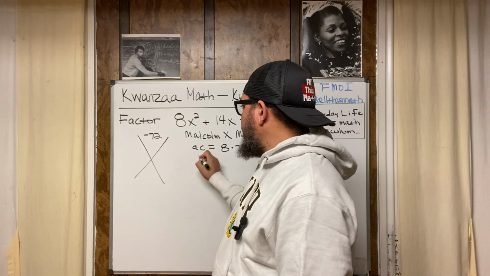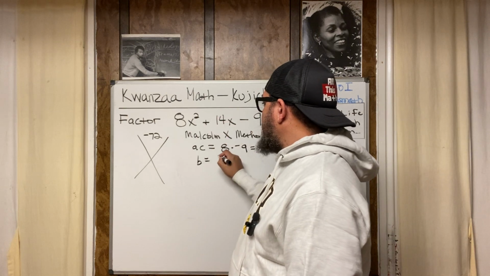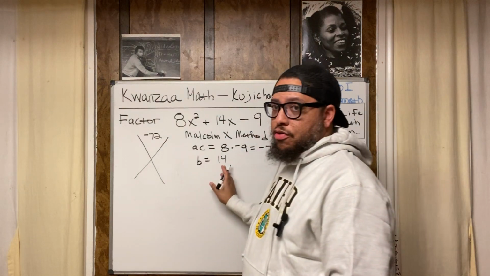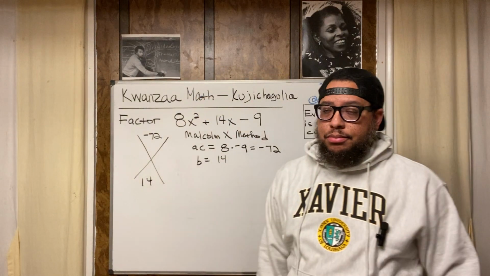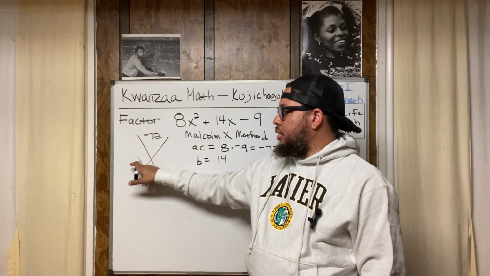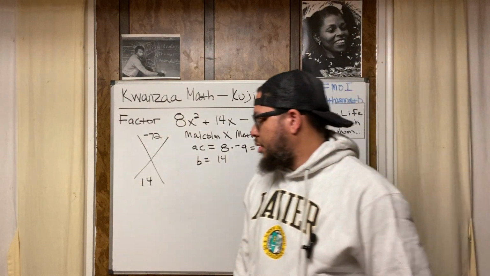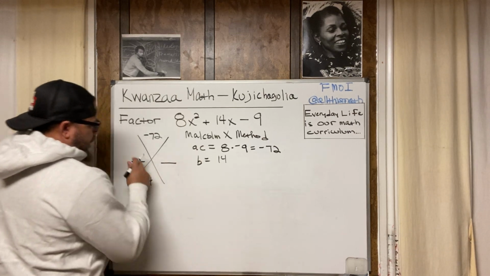So then we got to identify what B is. B is positive 14. And what do we do with the 14? We're going to put the 14 in the bottom of the X. Right there. So we got a negative 72 and a positive 14. Now we need numbers that go here and here. So I'm gonna put some blank spaces. I need a number here and a number here.